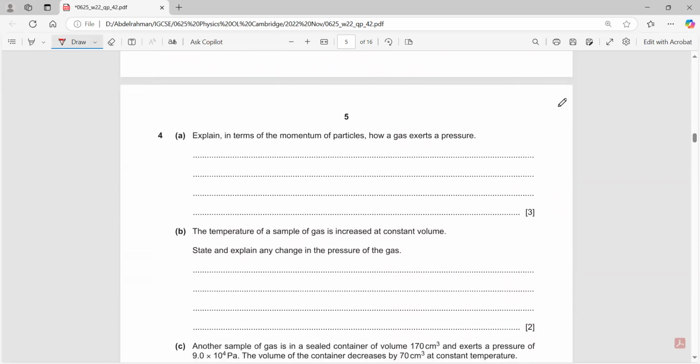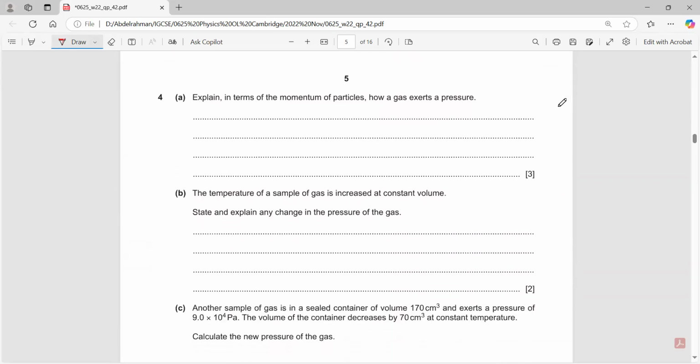Explain in terms of momentum how gas exerts a pressure. This is a nice question. It has been repeated more than once before.